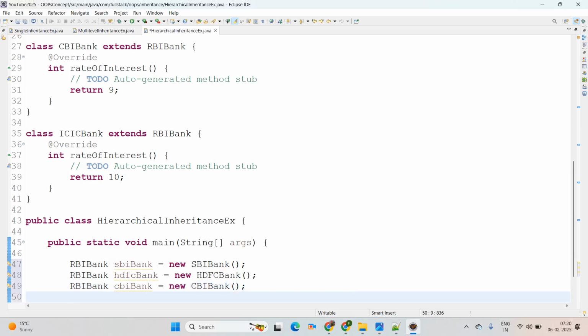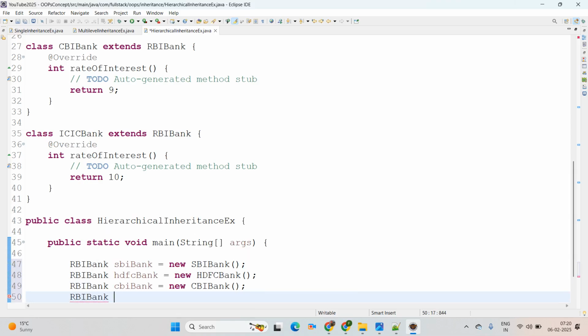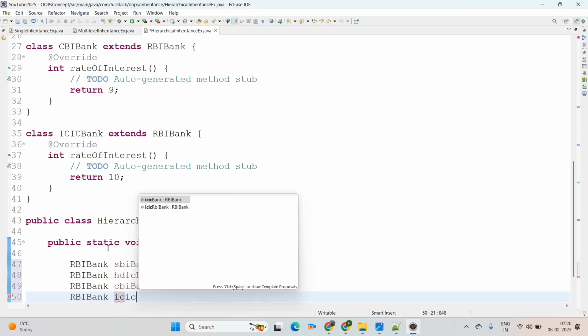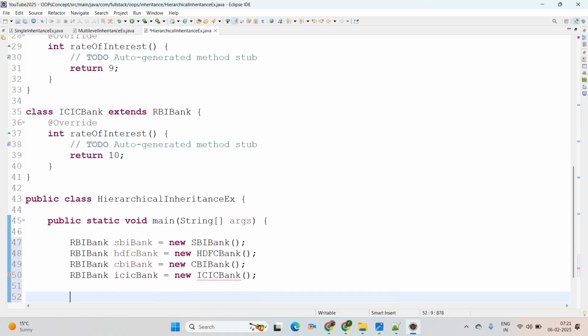Next RBI Bank, this will be our ICICI Bank equal to new ICICI Bank. And whenever we are trying to print, right, then we are just going to print here, you can simply say SBI Bank dot rate of interest, and here I am giving SBI Bank rate of interest.